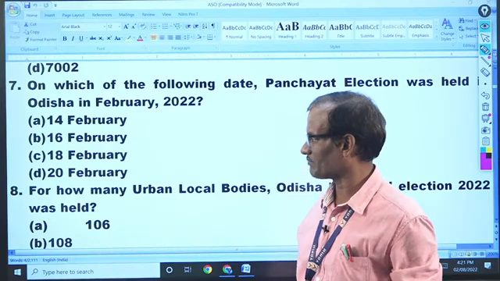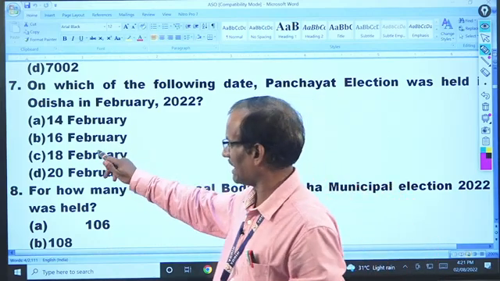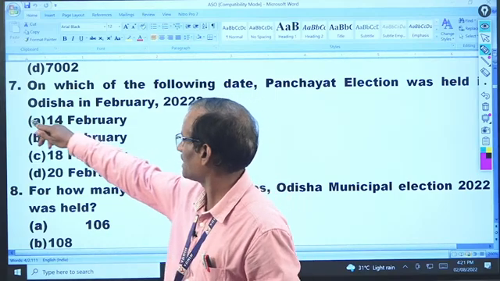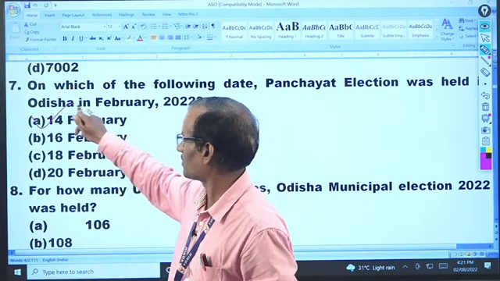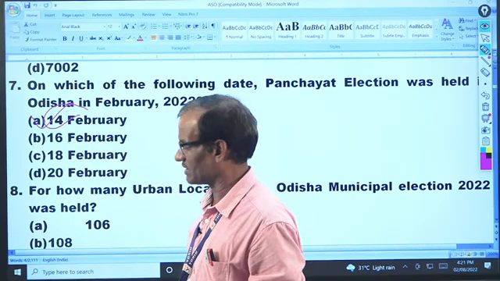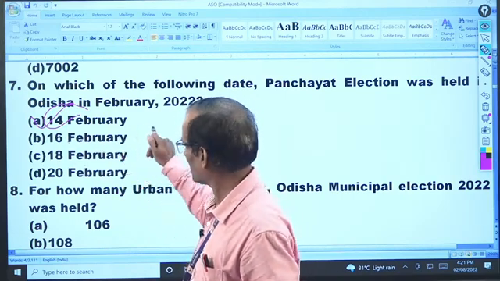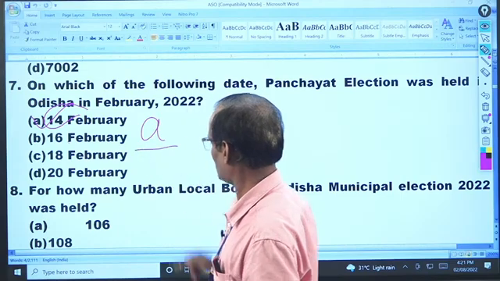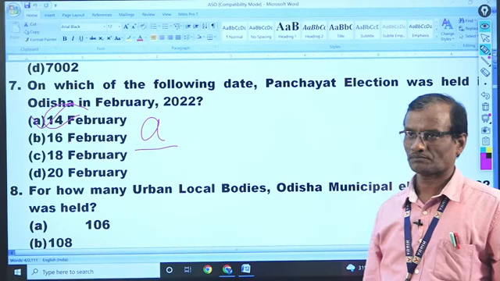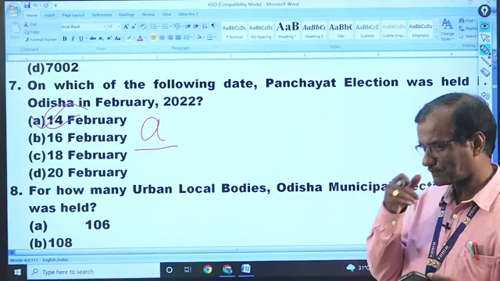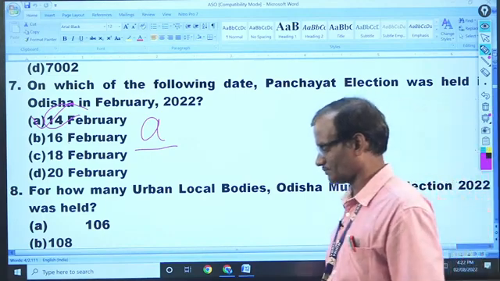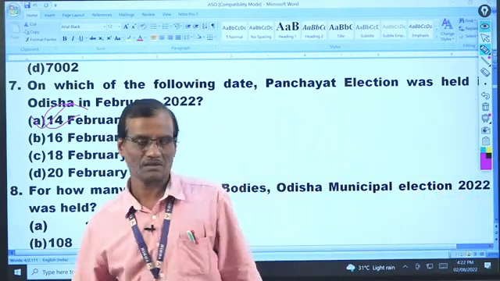It was held in 5 phases: 16, 18, 20, 22, 24. Then 14 is the answer. On 14th the election was not held. The election began on 16th. So the answer is A. So that is your thing.